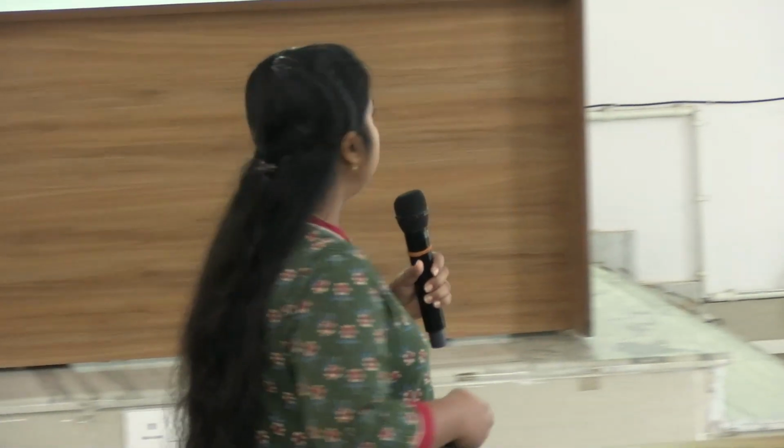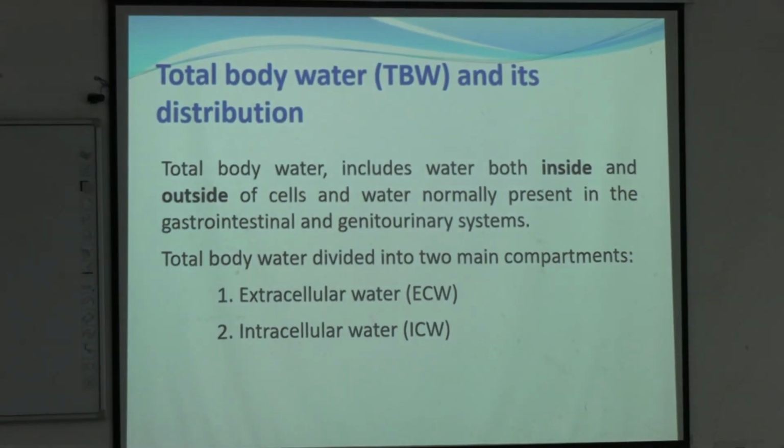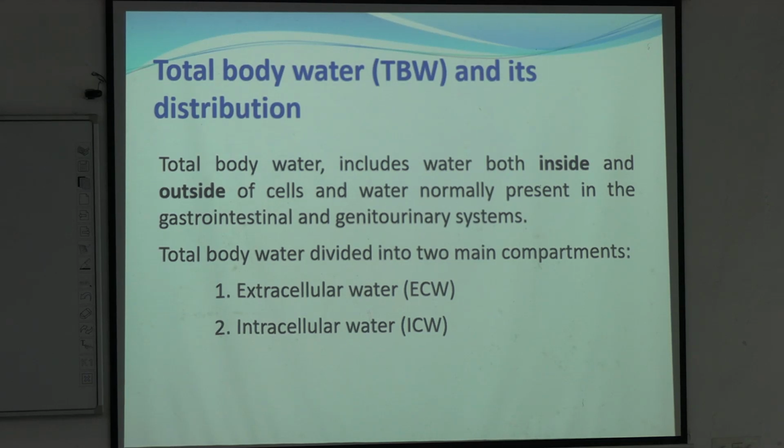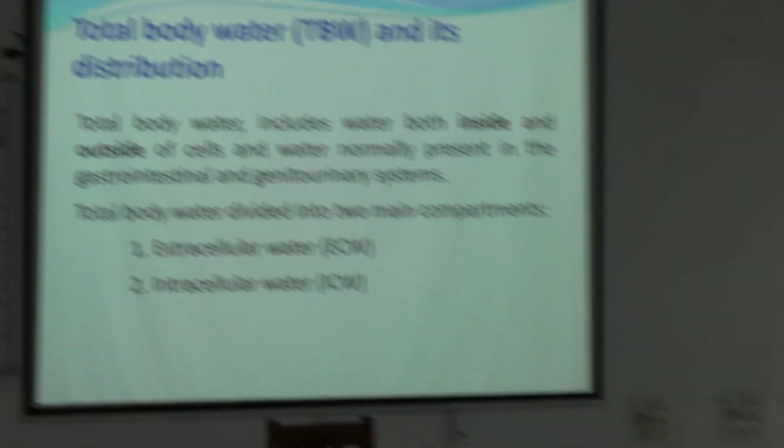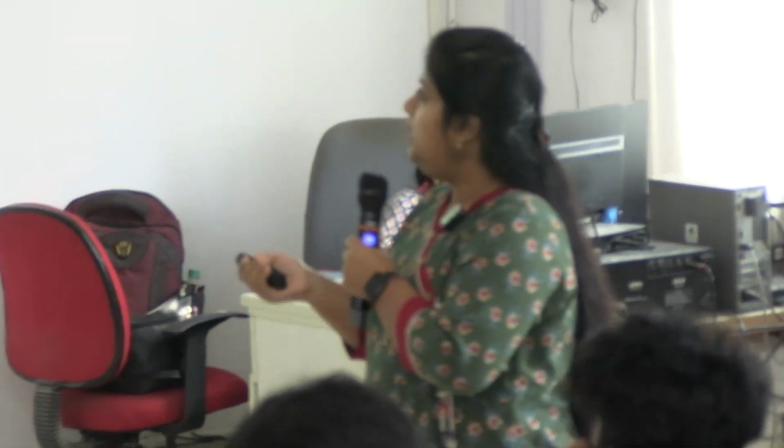Among these 42 liters, it can be divided into two parts, extracellular and intracellular. Intracellular means whatever is within the cell membrane, and extracellular is outside of the cell membrane.